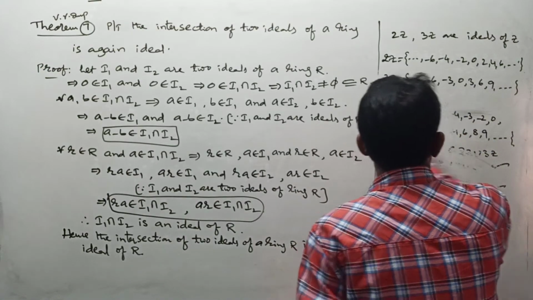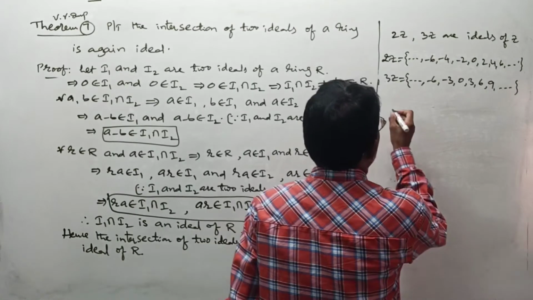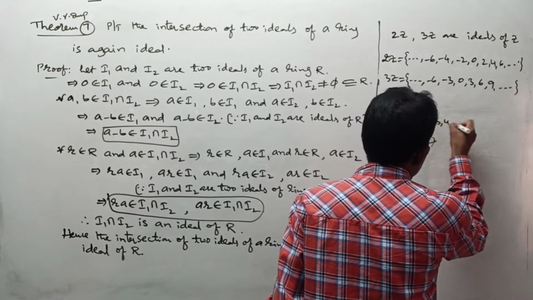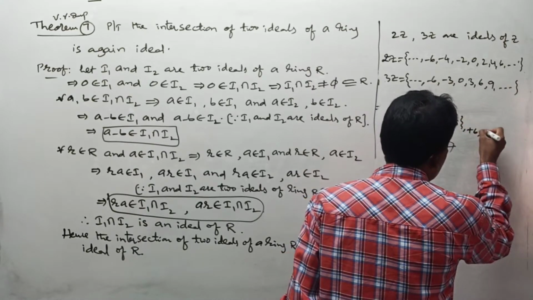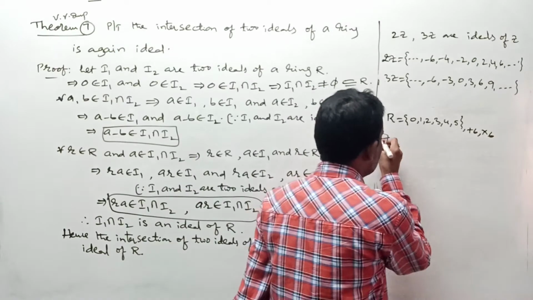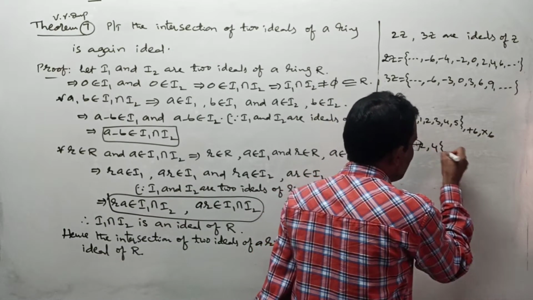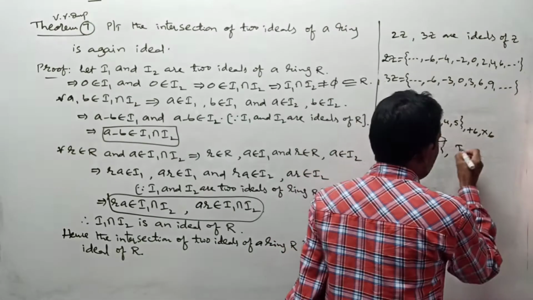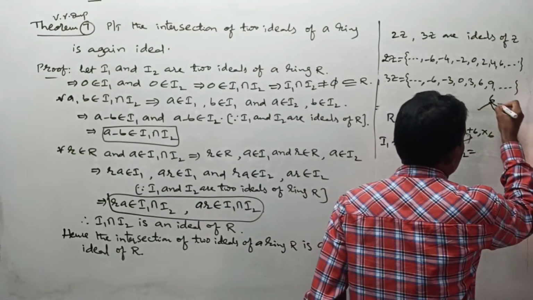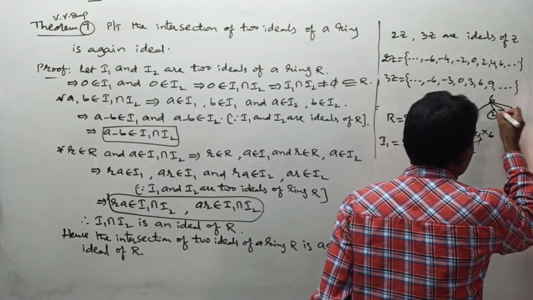I want to take one ideal. The ring R I am taking like this: 0, 1, 2, 3, 4, 5, with addition modulo 6 and multiplication modulo 6. For this I am going to define two ideals. One ideal is generated by 2: 0, 2, 4. This is one ideal. And the other ideal is generated by 3, because the factors of 6 are, as already in the definition I proceeded, 1, 2, 3, 6. These are the proper factors.